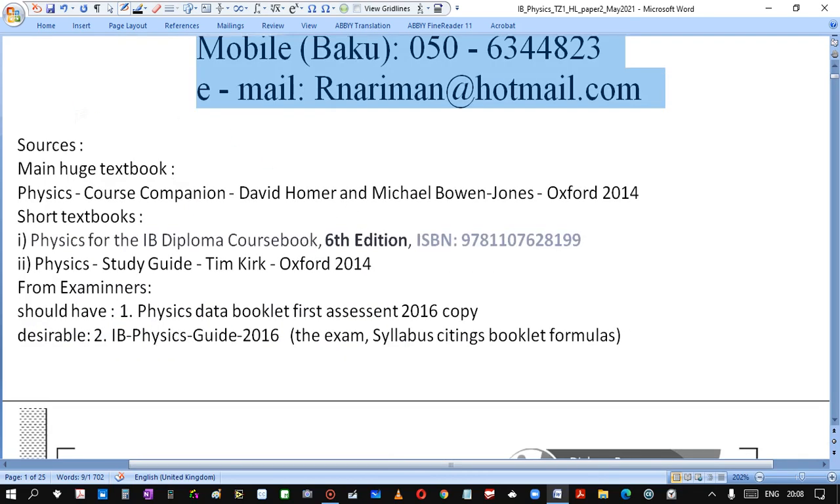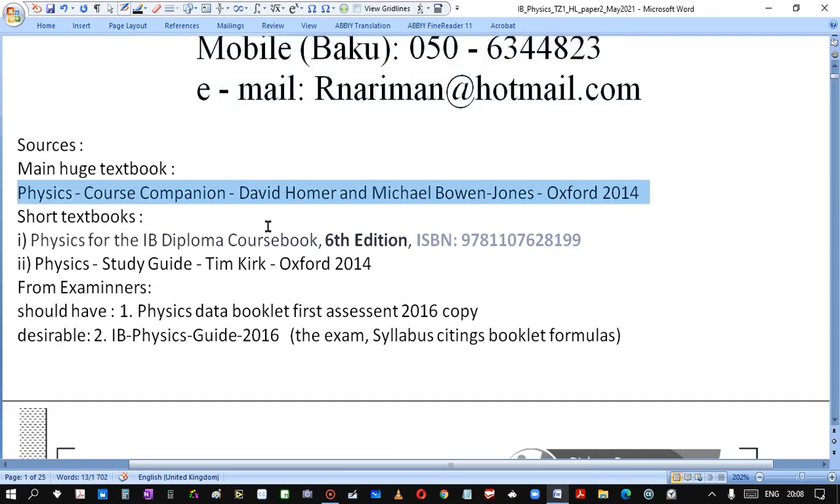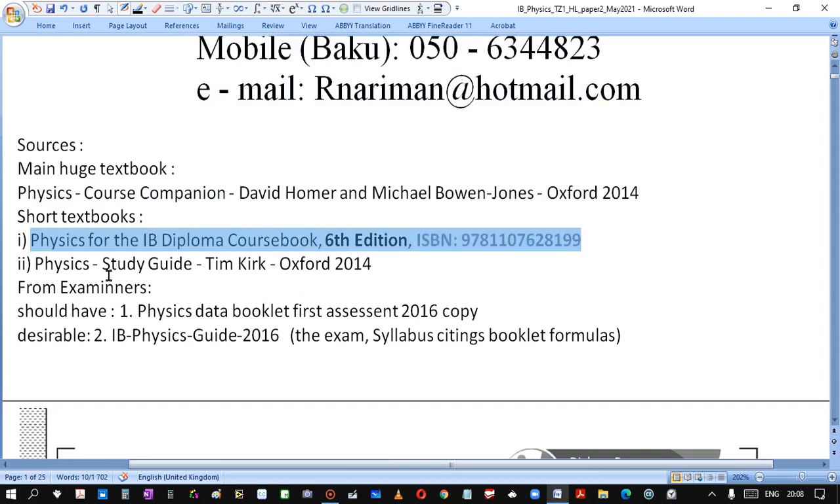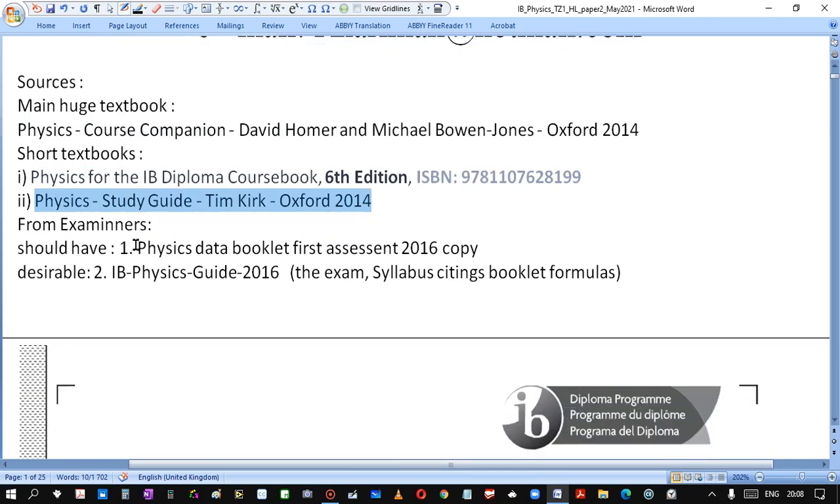To prepare for the exam you need the main huge textbook from Oxford, 2014, the short textbook by Tsokos, or for revision and quick reference, the Tim Kirk book, 2014. When you are working with past papers, you need the physics data booklet 2016 copy, and I also recommend you have the physics guide 2016.